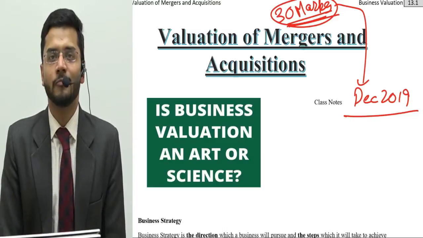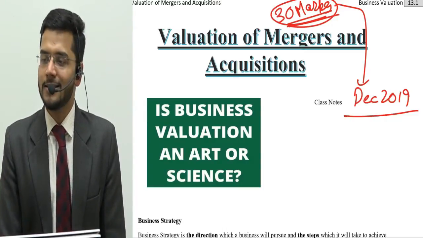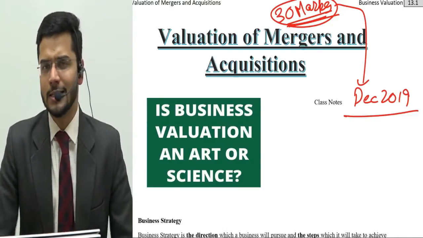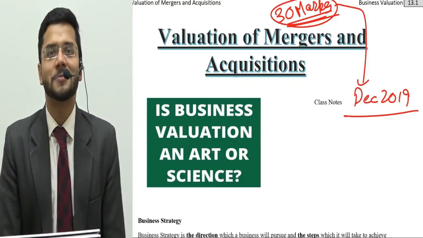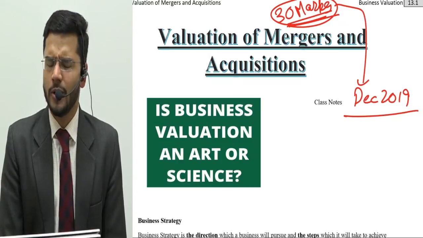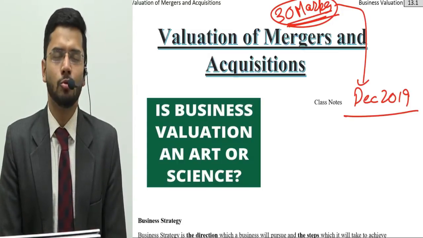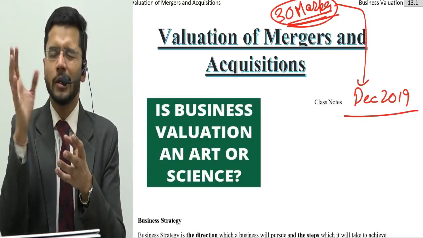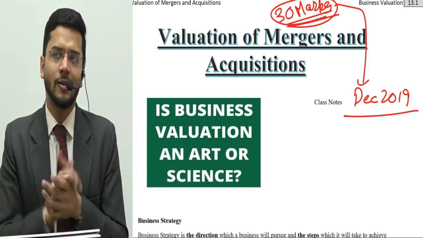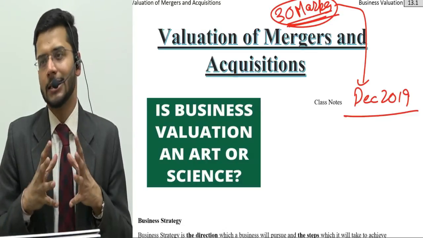Yes, absolutely. You got it right. Art and science are two different things. Now the question is, is valuation an art or a science? Are there any straight-jacketed formulas which can lead you to value, which you can just quickly mug up and say that yes, this is the value of a particular company? Can you say that?